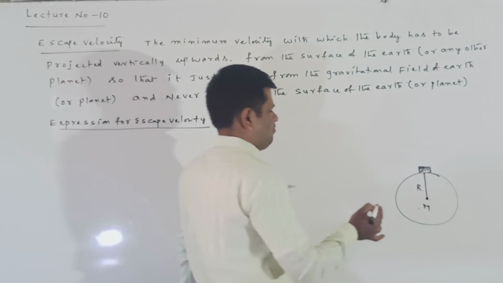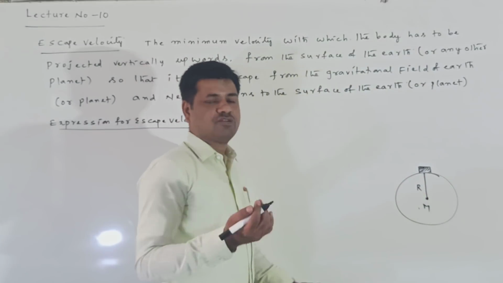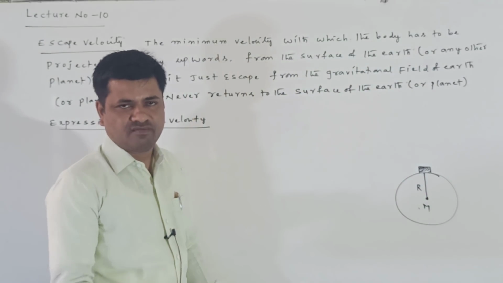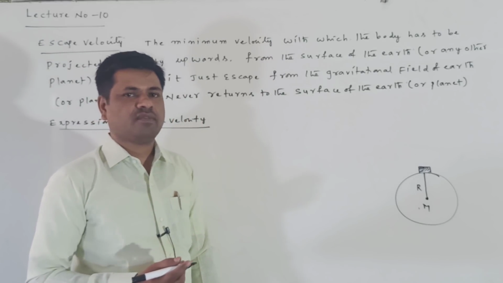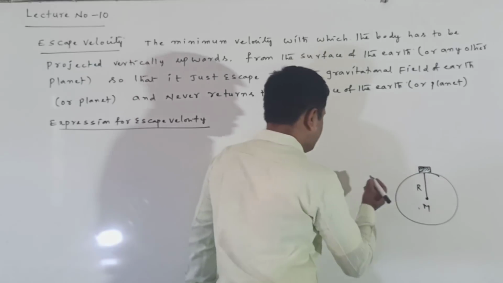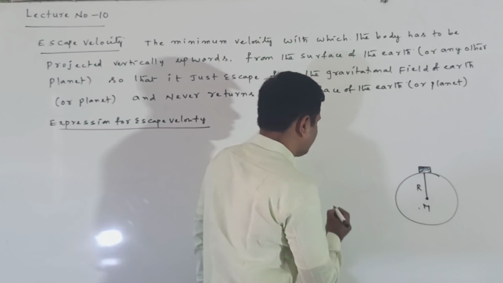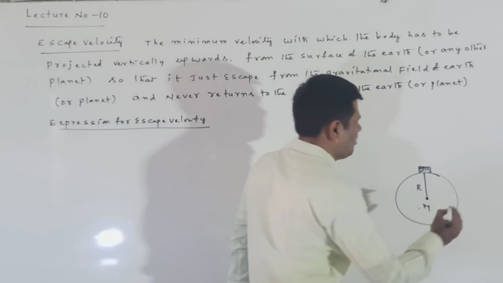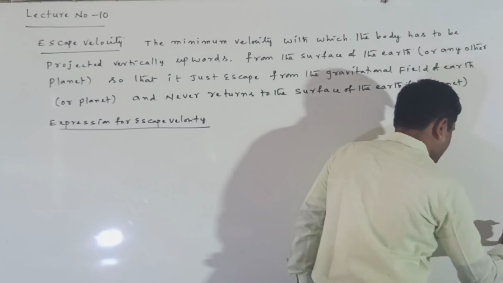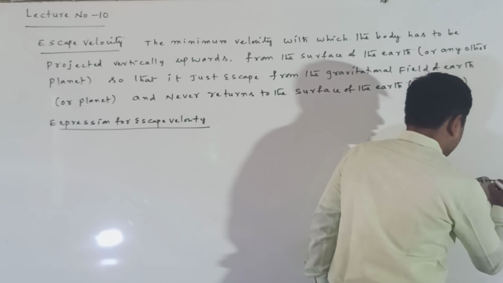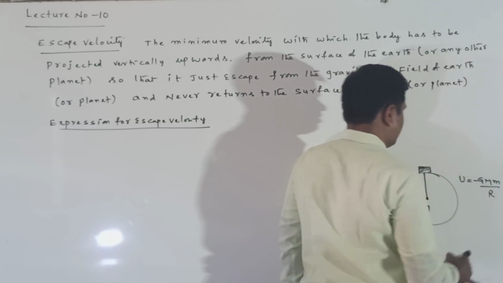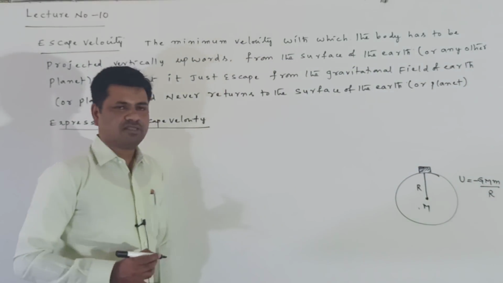Now when the body is placed on the surface of the Earth at rest position, it has only potential energy. On the surface of the Earth, what is the potential energy? That potential energy is written as minus GMm by capital R.